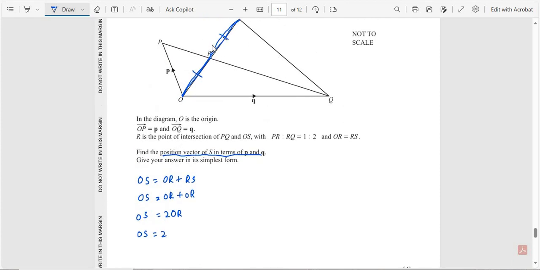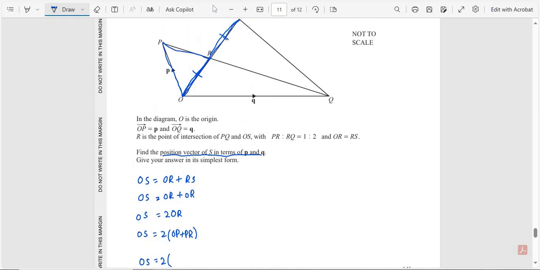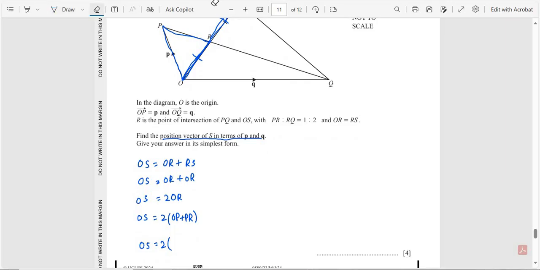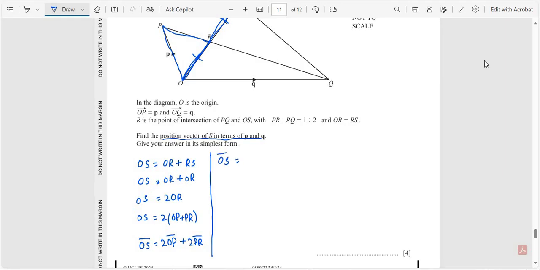OR is equal to OP plus PR. So OS is equal to 2 into OP plus PR. Multiplying 2 with each term, this is easy: 2 multiplied with OP is 2OP, plus 2 multiplied with PR is 2PR. So OS is equal to 2OP plus 2PR.